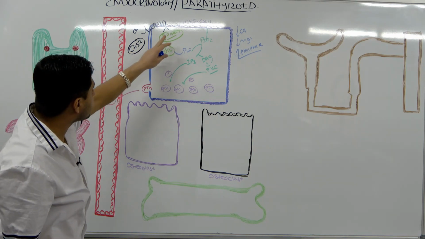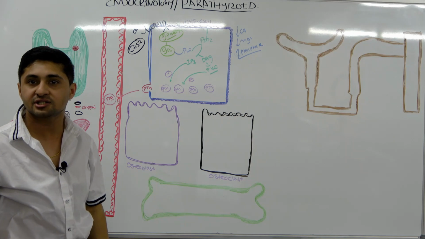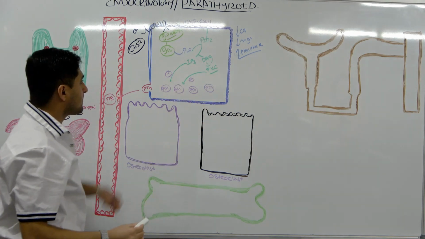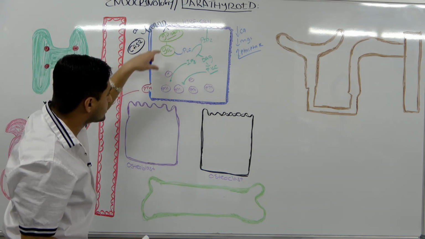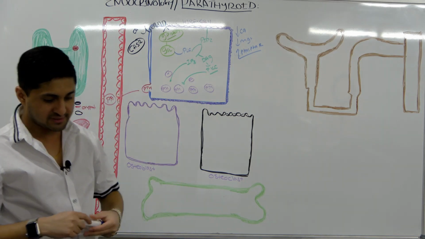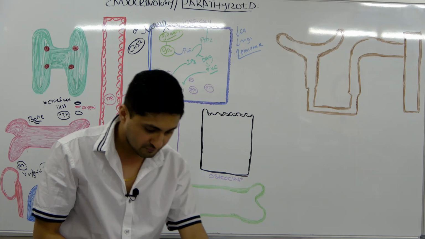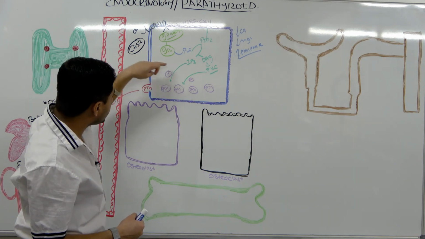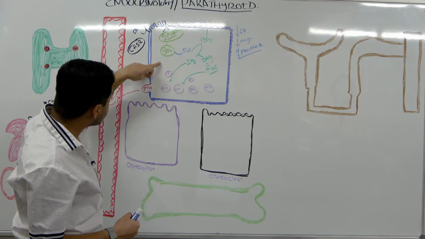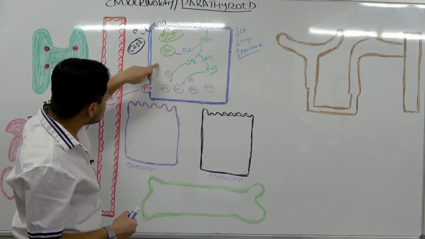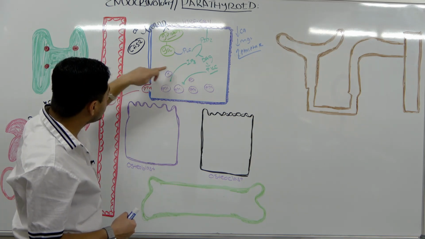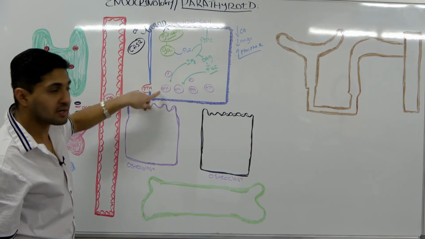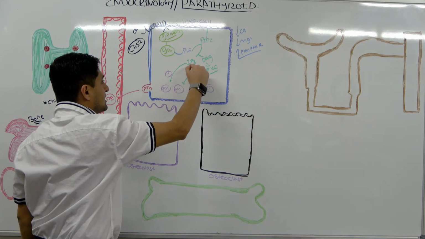Because of that, there will be a relaxation of this receptor. If the relaxation happens, what is going to happen? That means IP3 will no longer be able to do its job. It will cause relaxation.